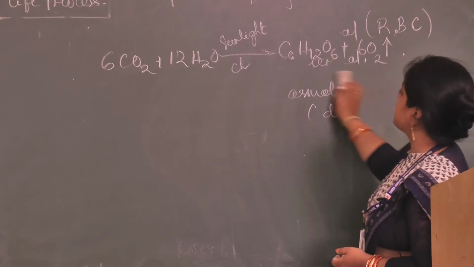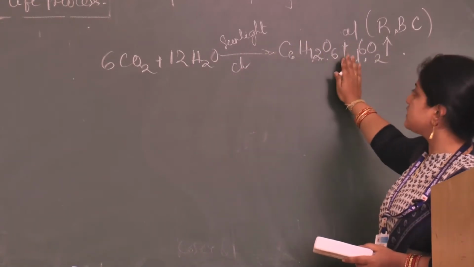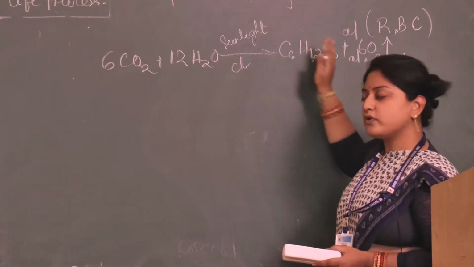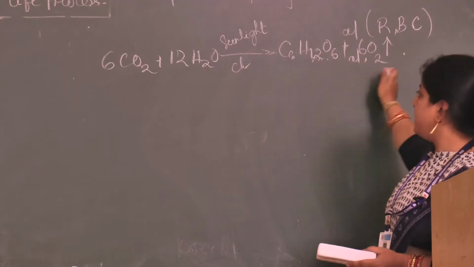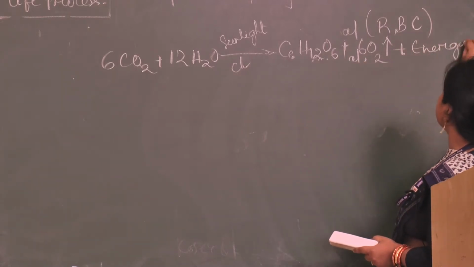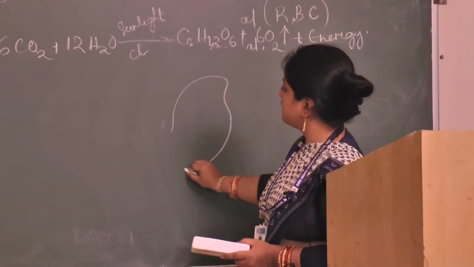So in this reaction, the energy is stored in the form of glucose. For this, some amount of energy is required. That energy is stored within the mitochondria.